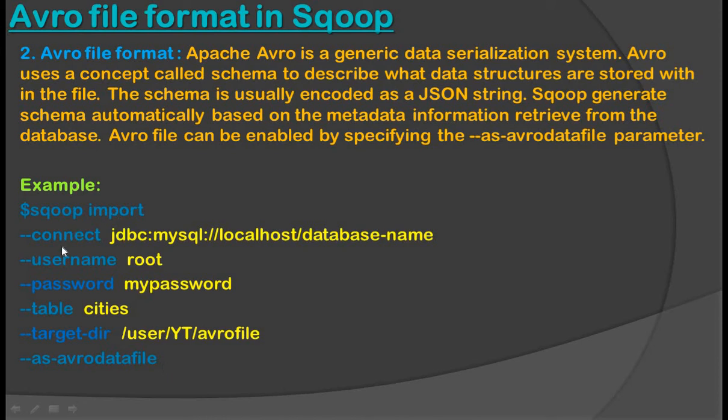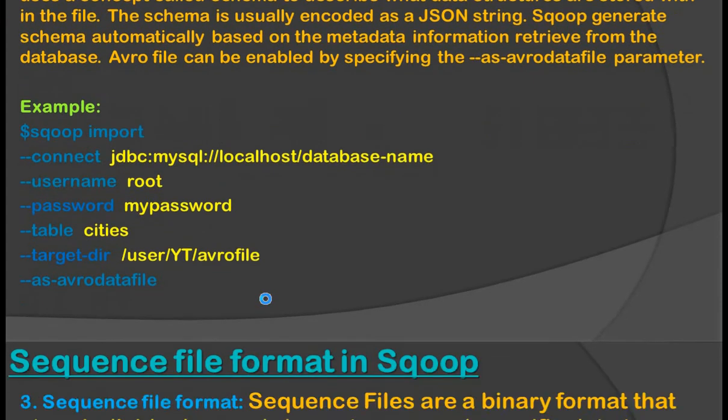When we execute this command, Sqoop imports this city data into this Avro file. And now let's see the next file format.